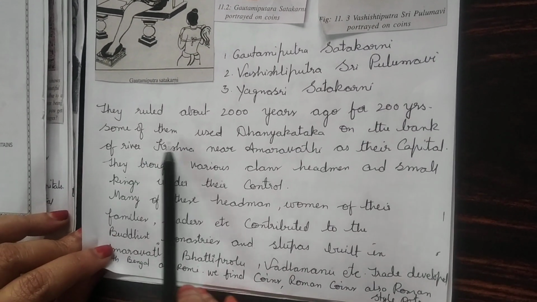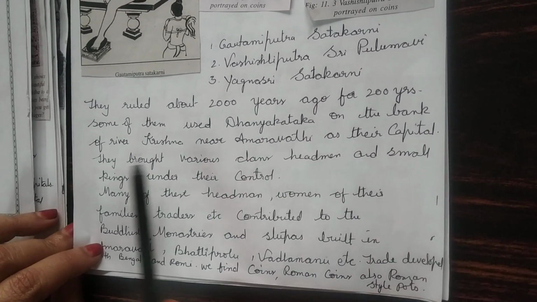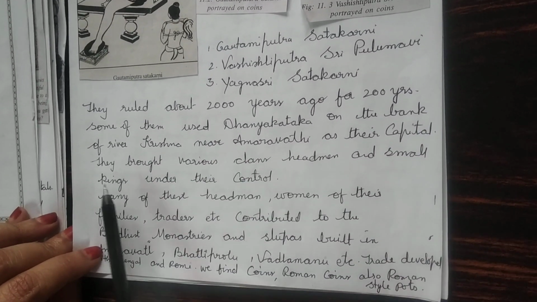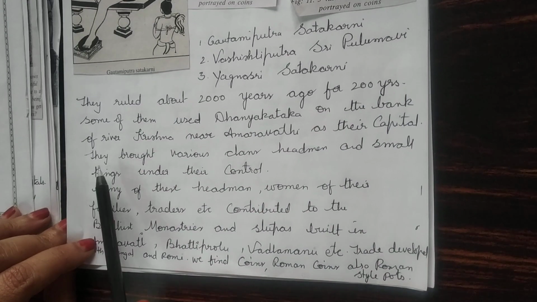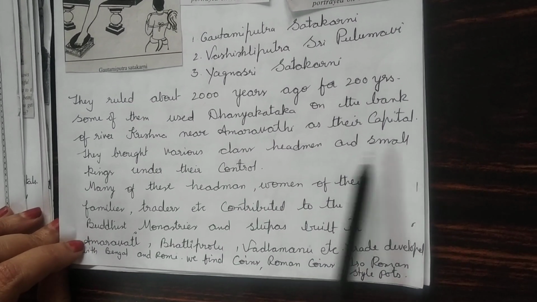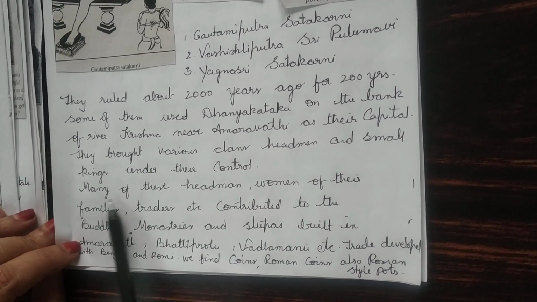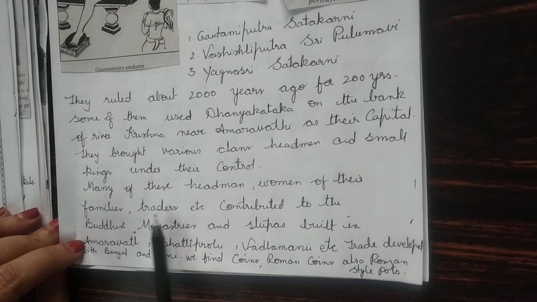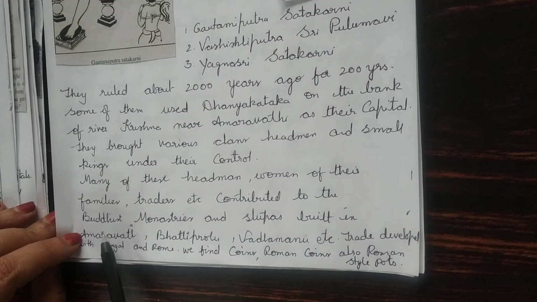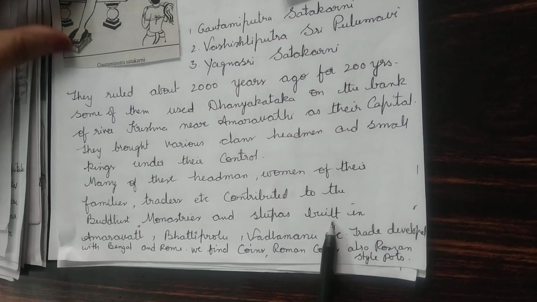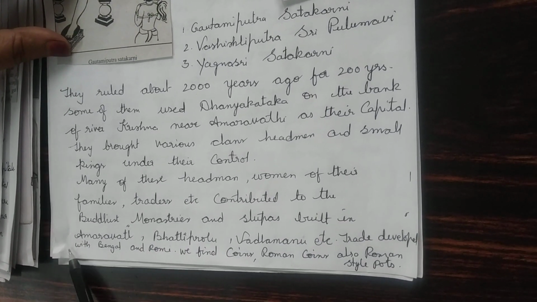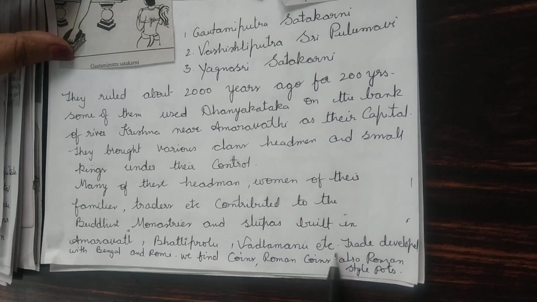For 200 years, some of them used Dhanyakataka on the bank of river Krishna near Amaravati as their capital. Already I have shown it in the map. They brought various clans, headmen and small kings under their control. Many of these headmen, women of these families, traders, etc. contributed to the Buddhist monasteries and stupas built in Amaravati, Bhattiprolu, Vadlamanu, etc.